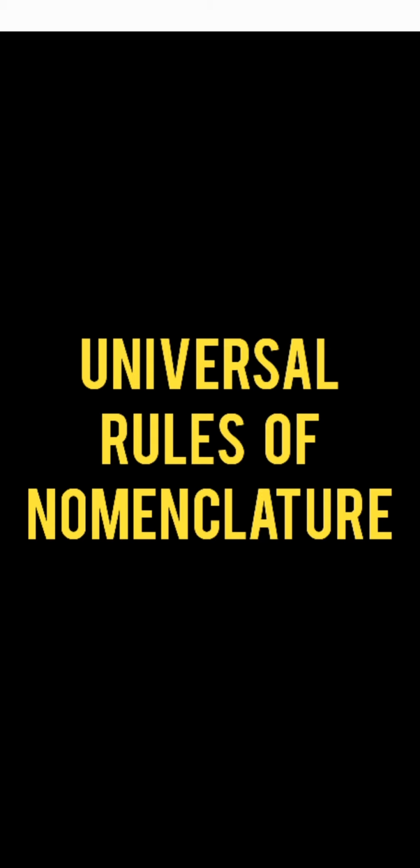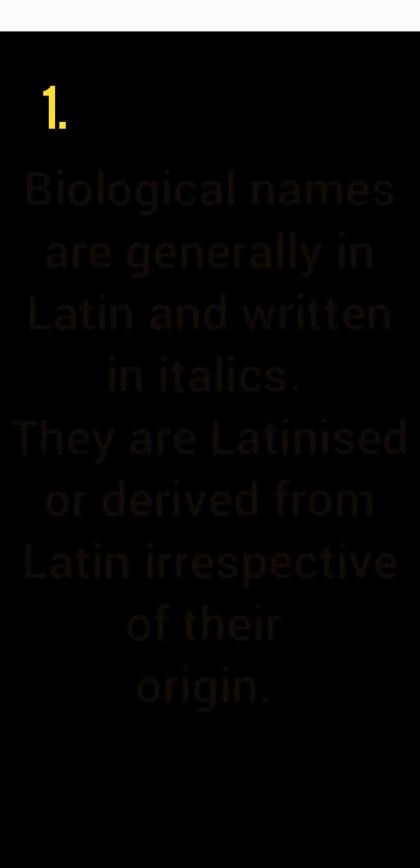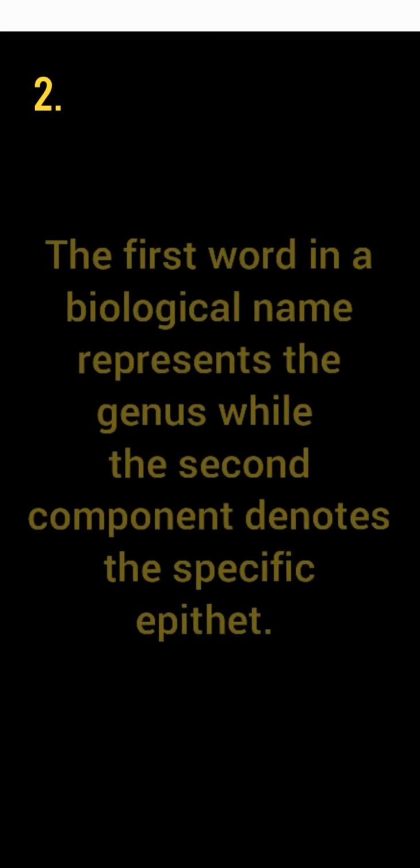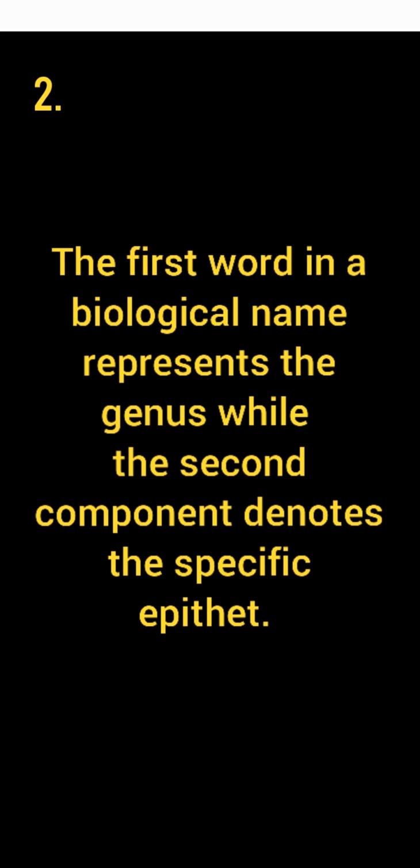Universal rules of nomenclature. First, biological names are generally in Latin and written in italics. They are Latinized or derived from Latin irrespective of their origin. Second, the first word in a biological name represents the genus while the second component denotes the specific epithet.